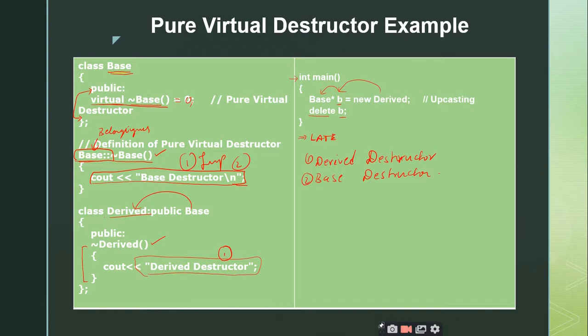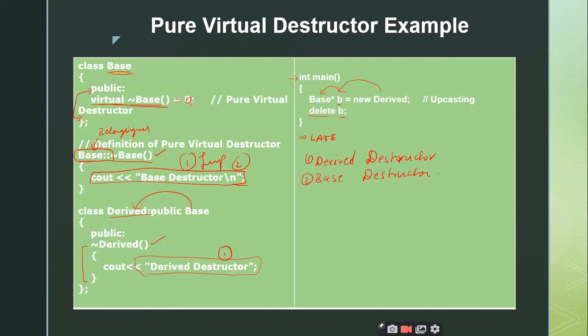But the point here is whenever you are making use of pure virtual destructors, you are just making the class an abstract class. So you may have a requirement that in some situations you create pointers for the base class. There is no need to create objects for the base classes. There is a need for creating the pointer for the base class and then you assign the derived class objects.